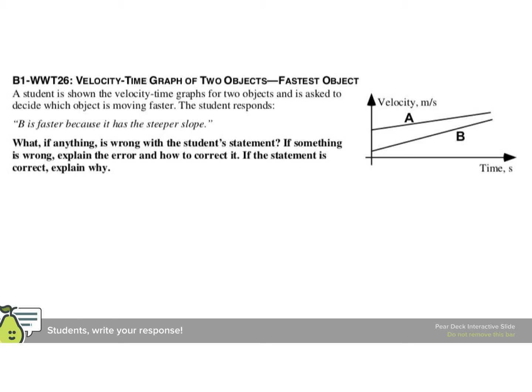What they've missed here is it's a velocity-time graph. So the slope is not the velocity. The value is the velocity. And at any given time that we pick, if we go up and look at the curves, we see that B, for any of them, is less than A. If we do over here, we take this time, we have this is less than that. And if we go over here, we have this is less than that. B is always less than A as shown, so B is always slower than A, at least in the window shown here.